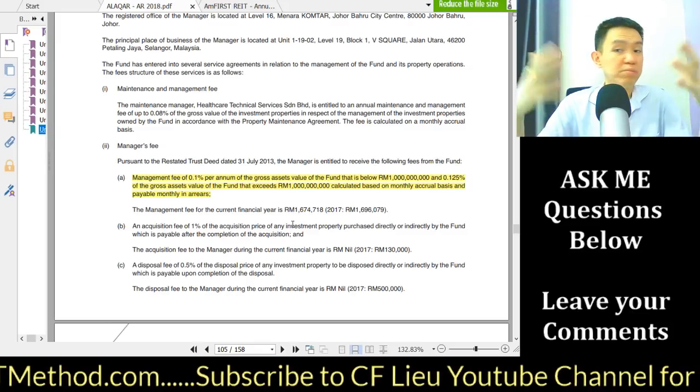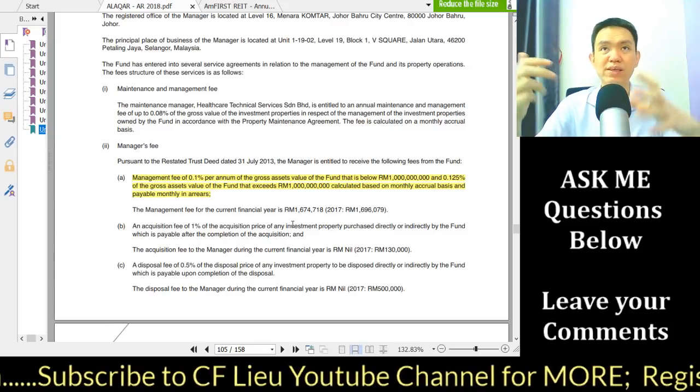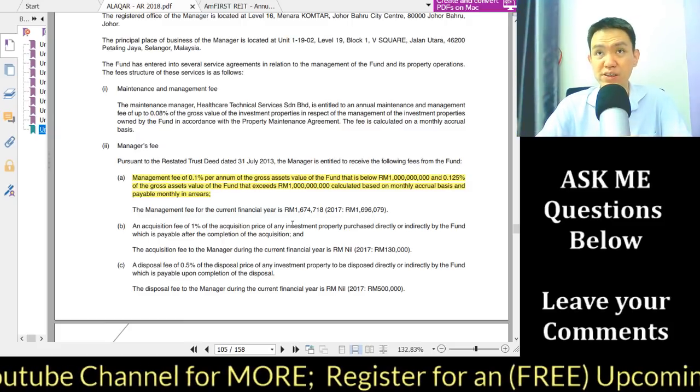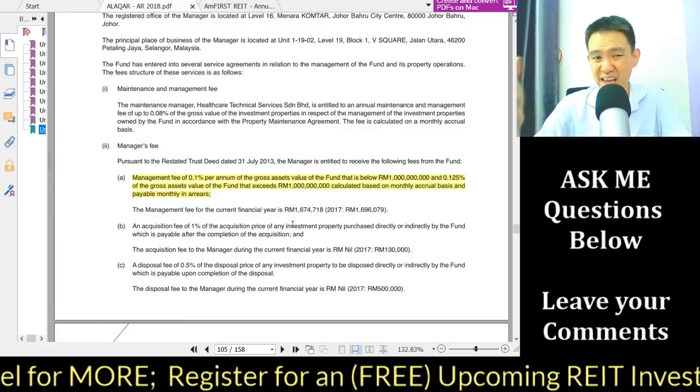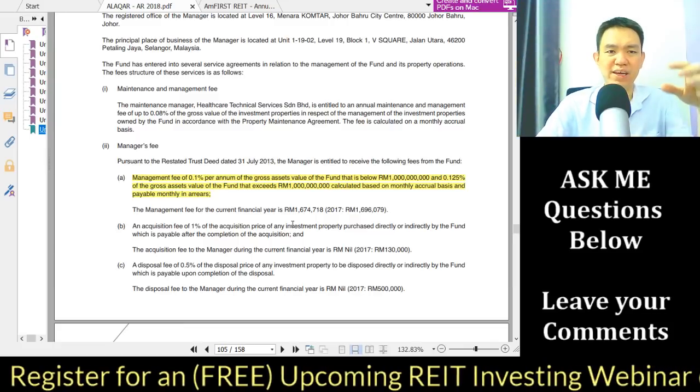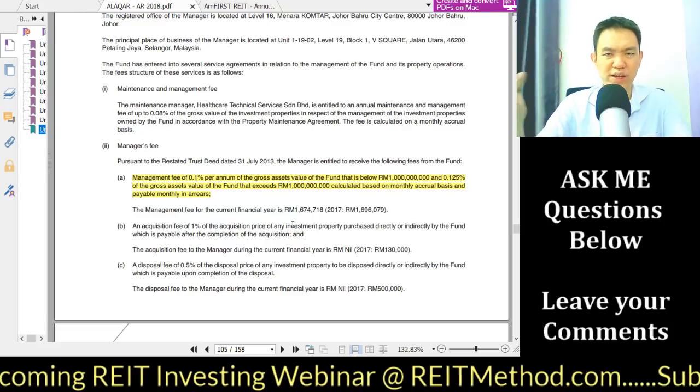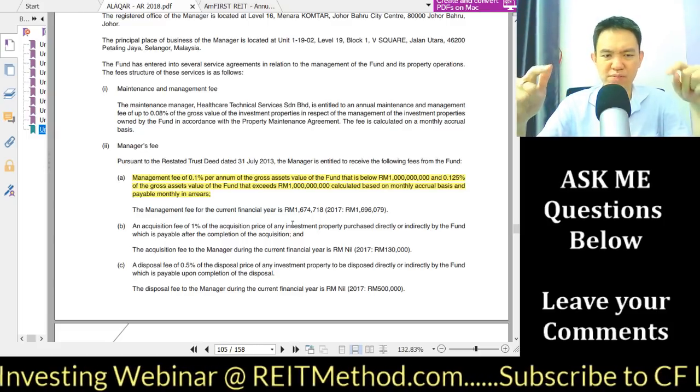Okay, so make your judgment. What do you think? For a retail REIT manager, their base management fee is actually 10 times more than a REIT manager for a healthcare REIT. What do you think about that? Comments below.